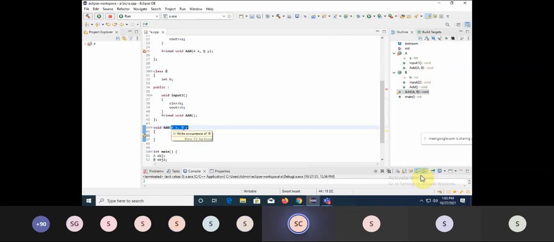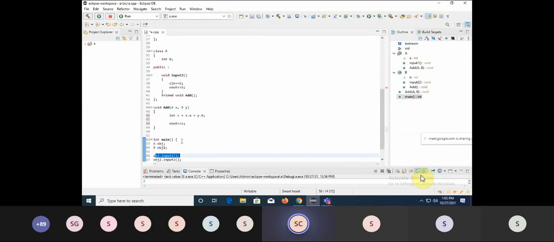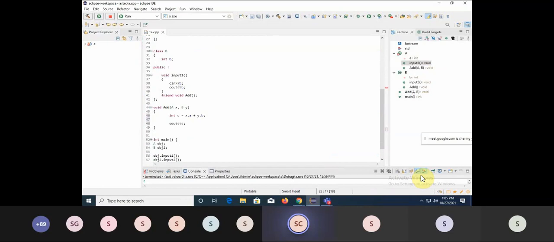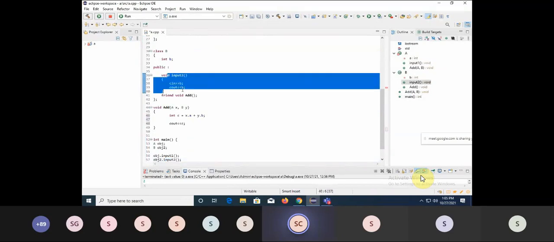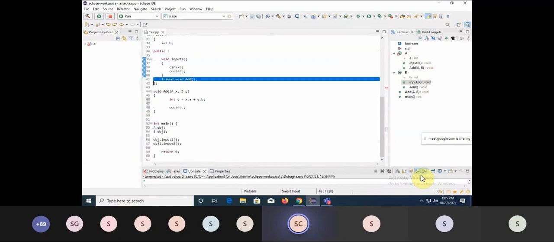Fine. Now I wanted to show this or just put this result into another variable, maybe C, and I'll just print it out here, cout C. Now this is done. I have given call to my input function. So from here, the control will come here. It will take the input of this value, input value A. Then I'm giving call to input 2. That means this class. So it will take the value of this. And then I do need to give call to this add function.